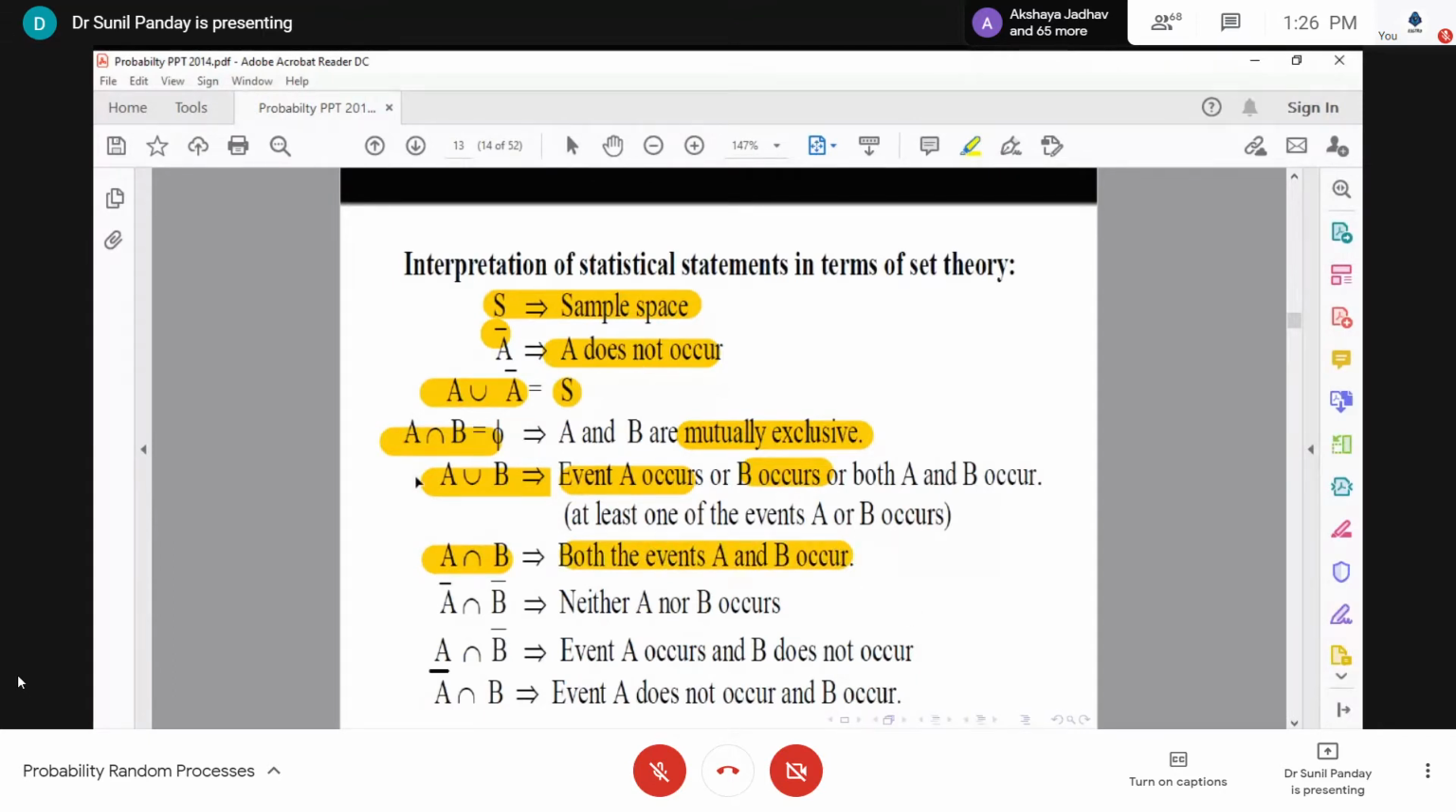So here you think of A and B as events. Now A bar intersection B bar means neither A occurs nor B occurs. A intersection B bar means event A occurs and B does not occur. A bar intersection B means event A does not occur and B occurs.